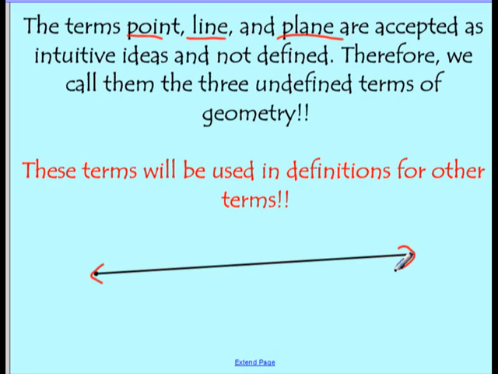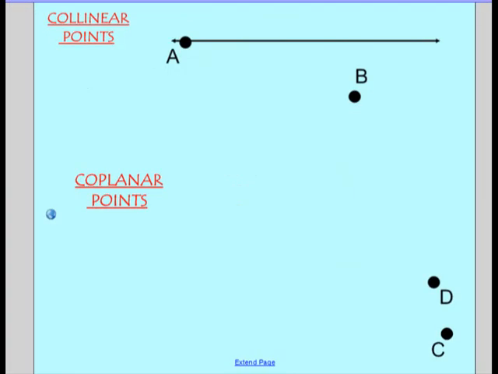So in geometry, formally, we consider them the undefined terms in geometry. We just accept their meanings, and when we do that, we can define just about everything else in geometry based on those three terms. Okay, so let's kind of take those a step further.